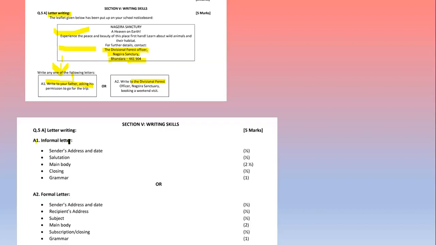So this is format of letter writing. जिसमें for informal: sender's address, date, salutation, main body, closing, grammar; and formal: sender's address, date, recipient, subject, main body, subscription, closing, and grammar. So accordingly, the marks are allotted here. So we'll see the example.